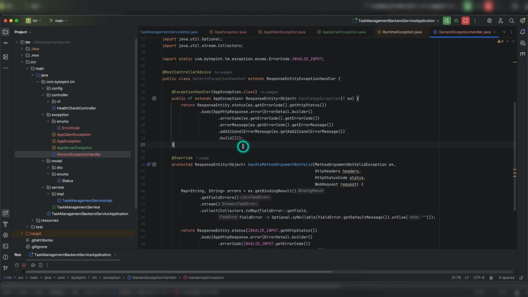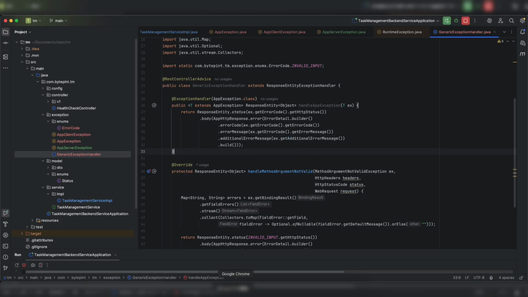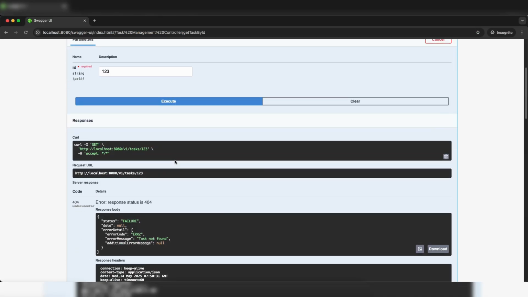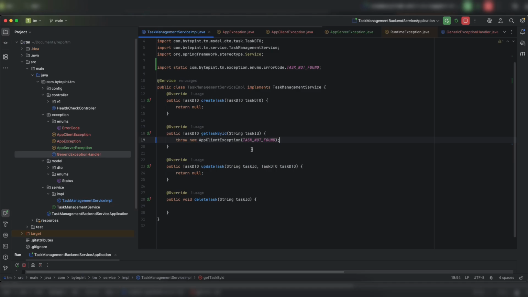Okay. Now if I restart and re-execute, now I'm getting a consistent behavior, right? Status failure. My response code is 404. Error code is 2. Task not found. And no additional error message, because I was not providing an additional error message.